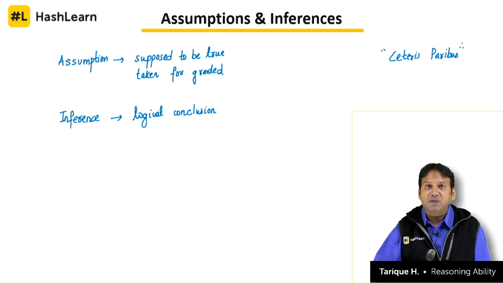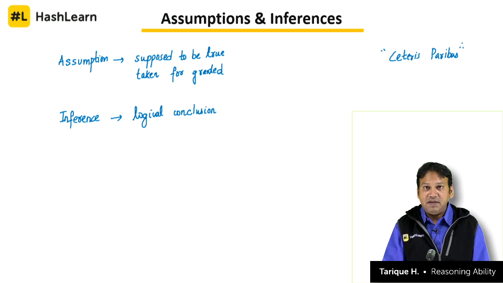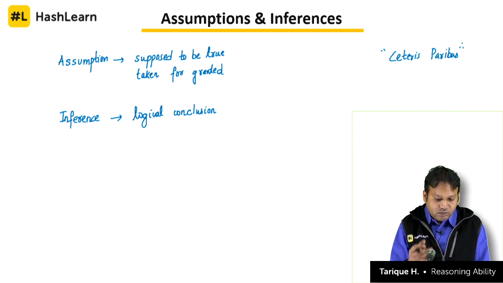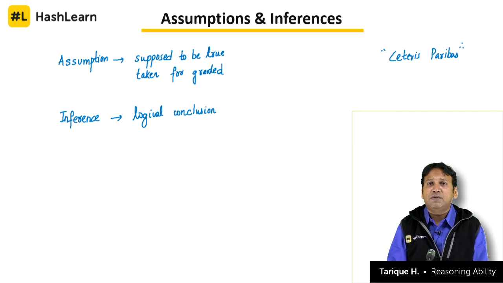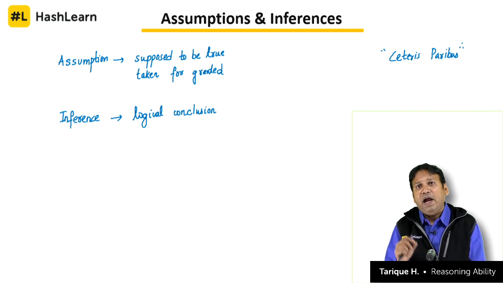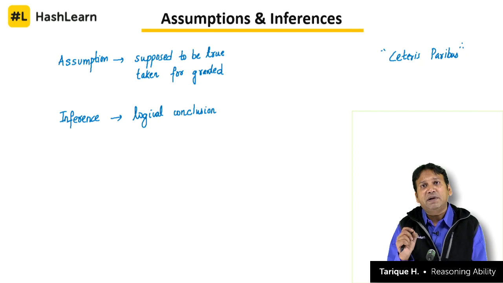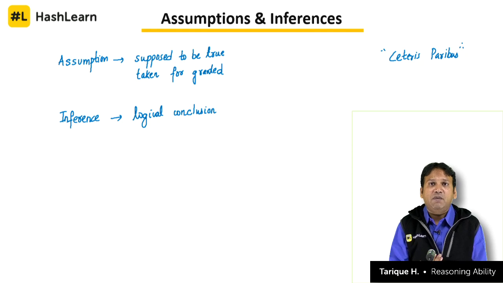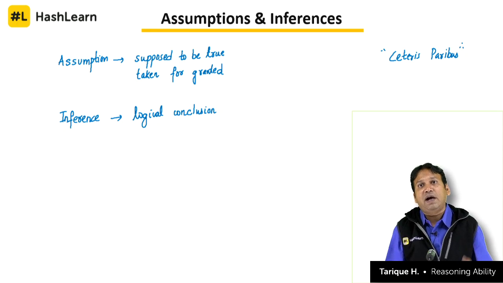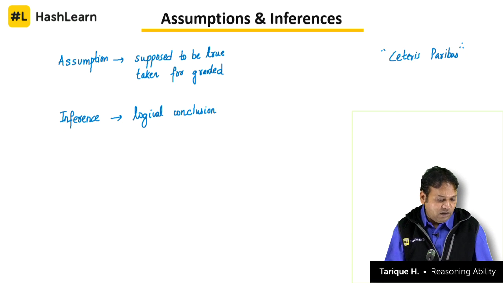So for everything that we do in our life, we have to make certain inferences, and those inferences are based on certain assumptions. This is a fact of life. Clear? So what these questions are trying to test in you is your ability to identify the inference that you can make. If you are making a particular inference, that means you are coming to a logical conclusion. Can you identify the assumptions required to come to a logical conclusion? Sometimes they ask you to identify the assumptions, and sometimes they ask you to identify inferences.